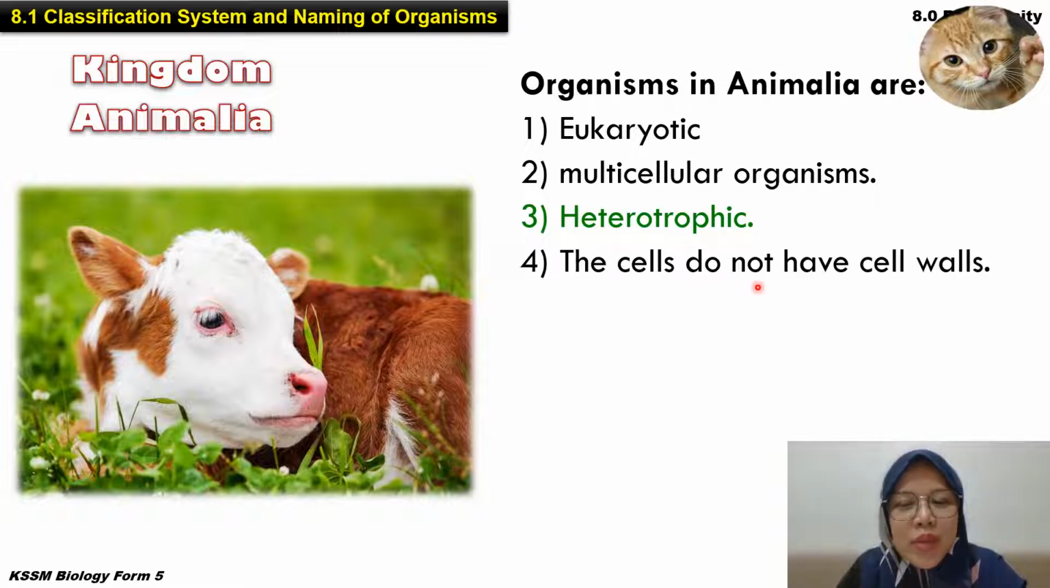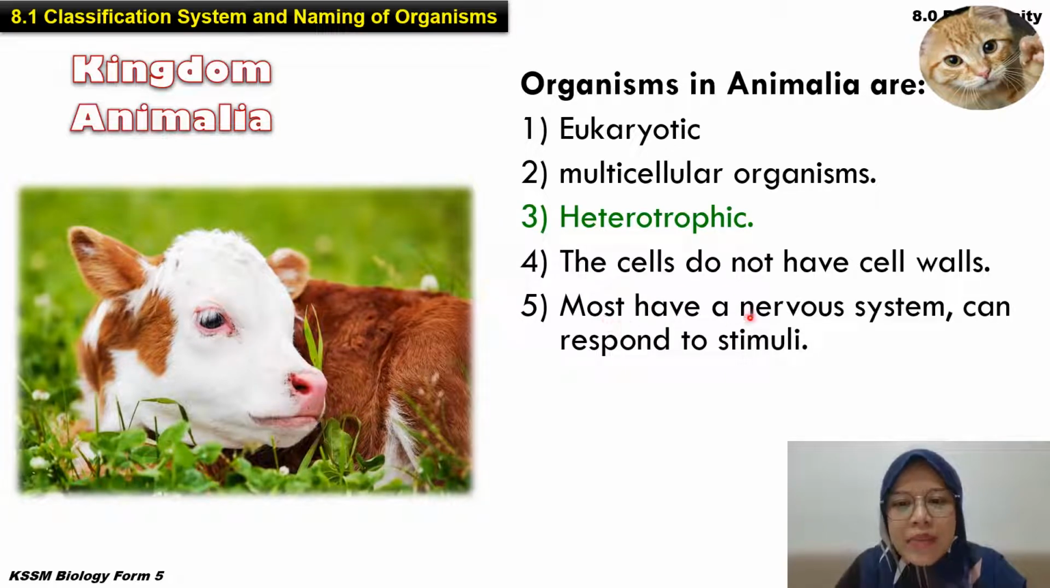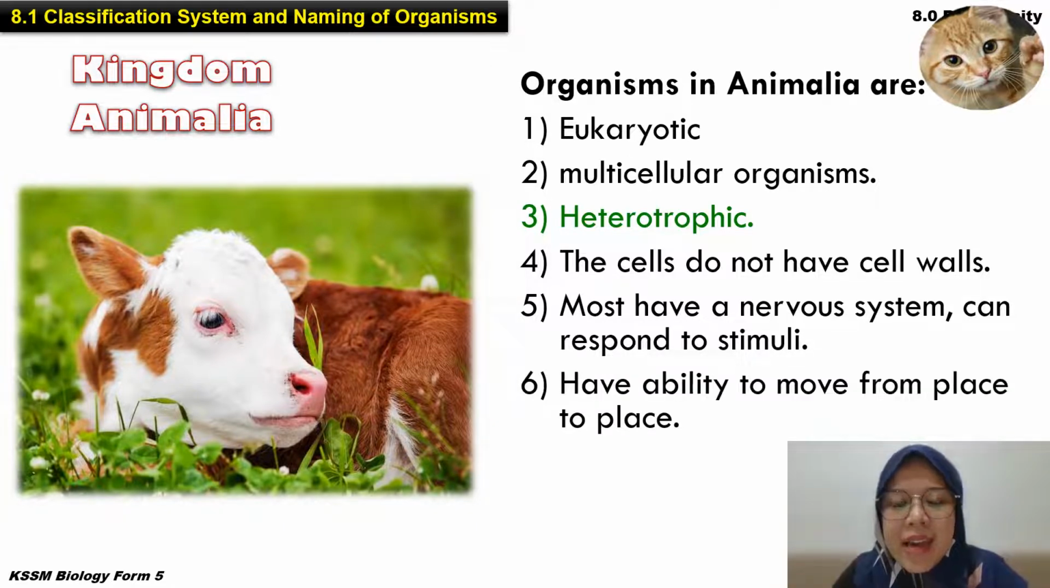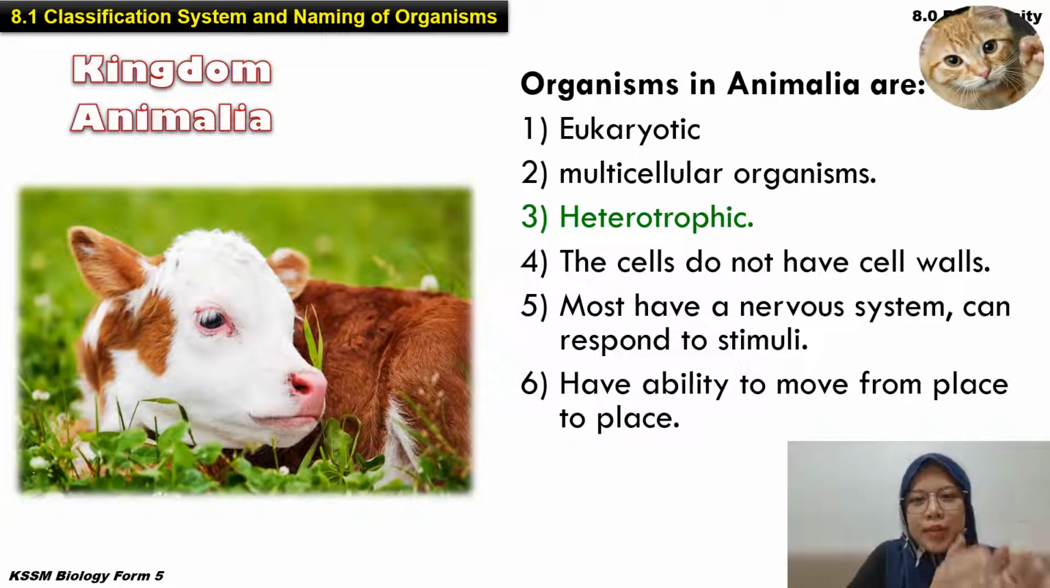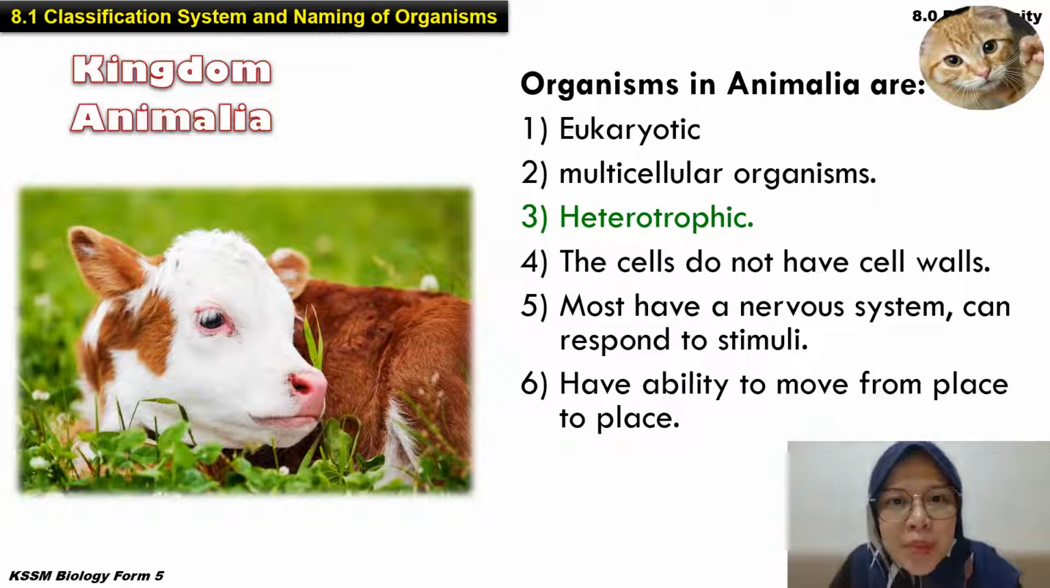And then the cell do not have the cell wall. Of course, animal cell do not have cell wall. And then most have the nervous system, so we can respond towards the stimuli. Contohnya saya you all mesti pejam mata kan? Alright, because your nervous system is detect, okay, something, the stimuli, and then have the ability to move from place to place. So, boleh bergerak. Lembu ni boleh jalan pergi tempat lain. Kucing boleh jalan pergi tempat lain. Harimau boleh jalan tempat lain. Lipas pun boleh jalan pergi dekat bawah kaki you.